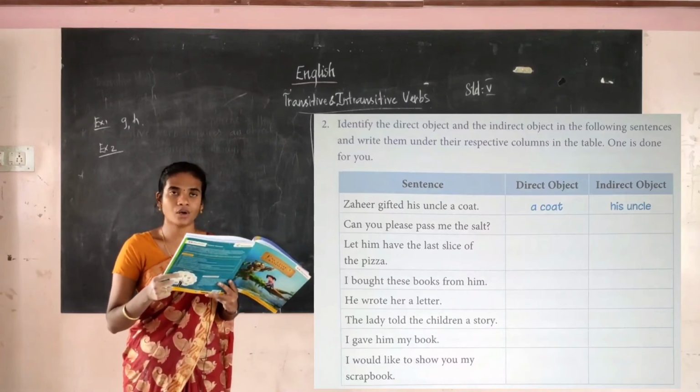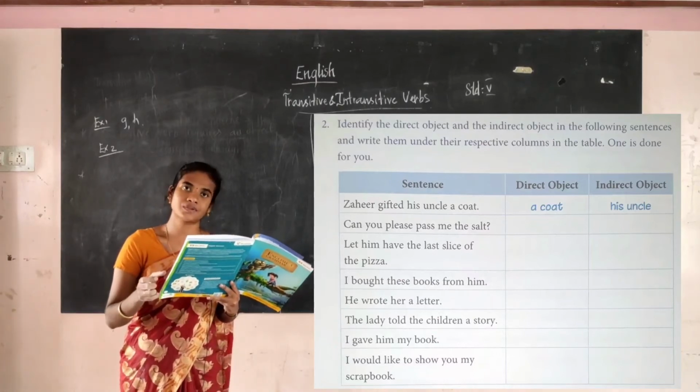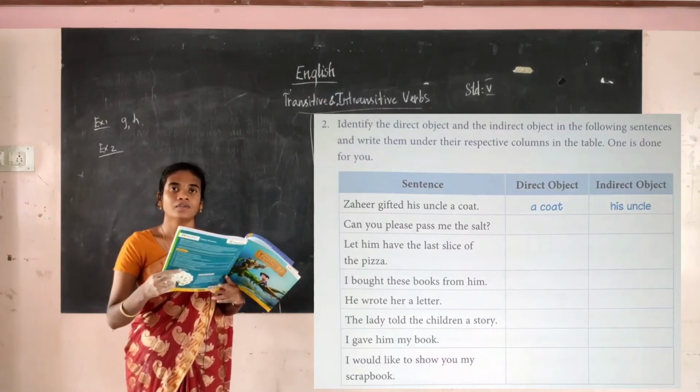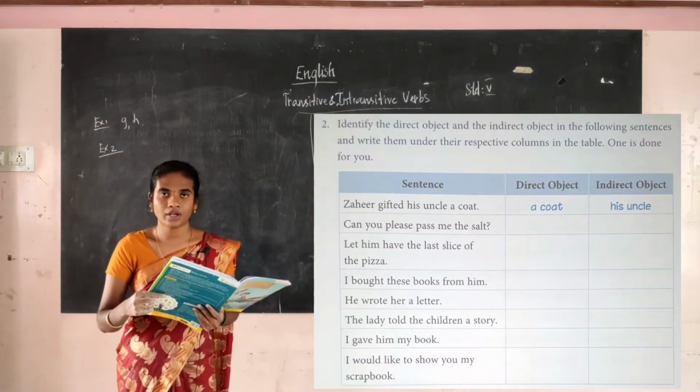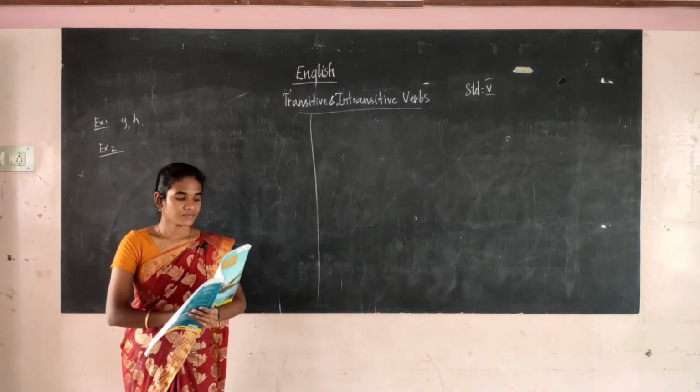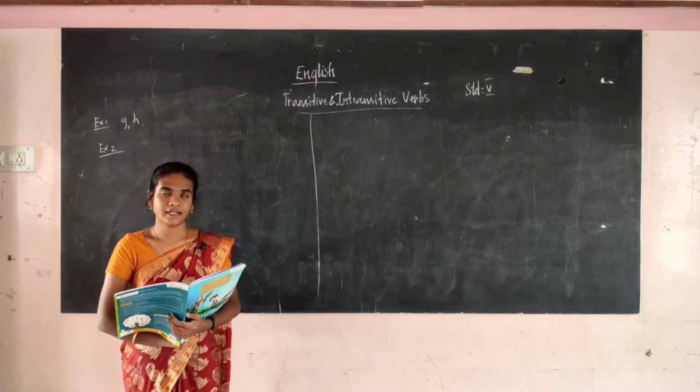Students, have you all written down? For the direct object, you have to ask the question verb plus what. For the indirect object, verb plus to whom and for whom, you have to ask these questions. Okay. Students, have you all cleared the second exercise?